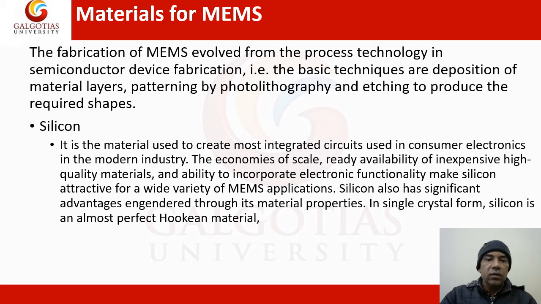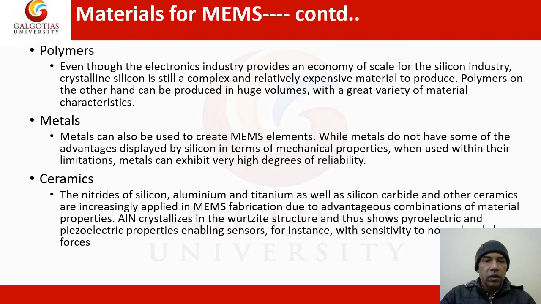Silicon. It is the material used to create most integrated circuits, and we know in MEMS applications a wide variety of silicon is used. Another is polymers. Even though the electronic industry provides an integral part of providing an economy of scale for the silicon industry, crystalline silicon is still a complex and relatively expensive material to produce. Polymer is the best alternative.